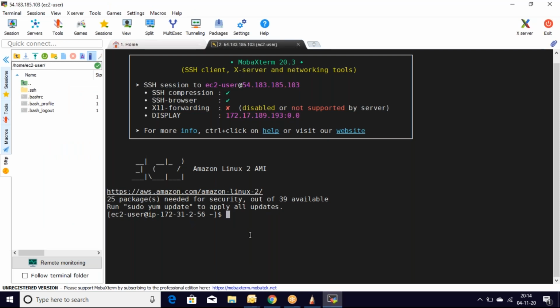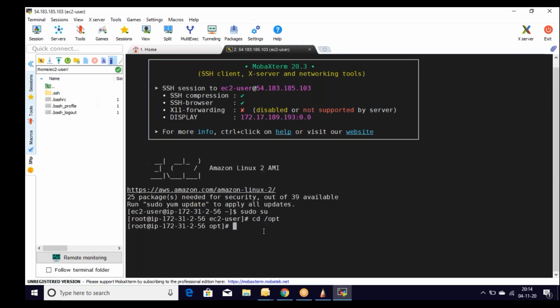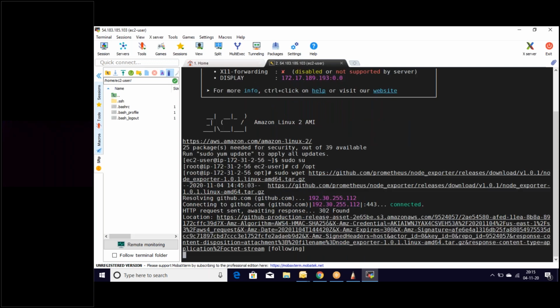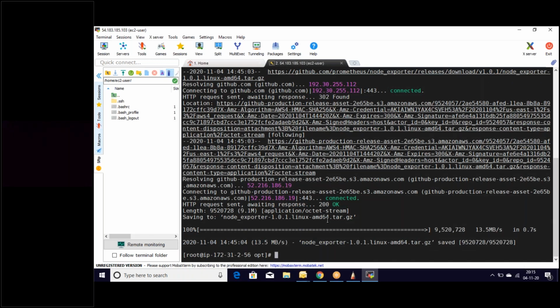So let's become the root. We need to become the root, and let's install it in the opt folder. So let's get the URL. Yeah, that's it.